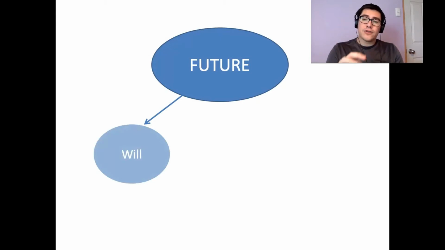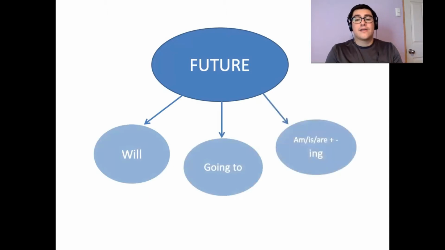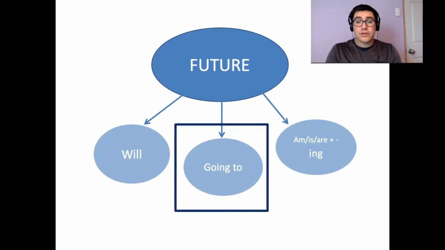The types of future that we are going to discuss refer to future will, future going to, and future is, are plus ing. This type of future we call present continuous. So we're going to check all the videos, all the different structures, but in this video we are going to talk about future going to.